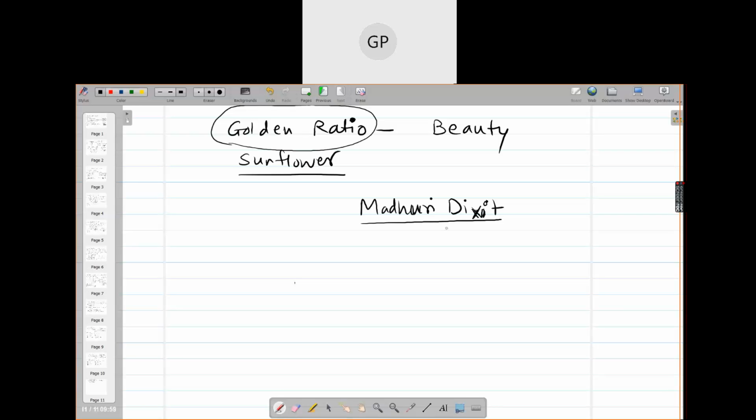Her teeth are so beautiful that if the ratio of her teeth's length and width is taken, it will definitely come to the golden ratio, 1.6. Somebody's face is very beautiful, somebody's hands are beautiful, right? So why is it so? Because when you take the ratio of the length to the breadth of that particular thing, if that comes to the golden ratio, then it looks beautiful.